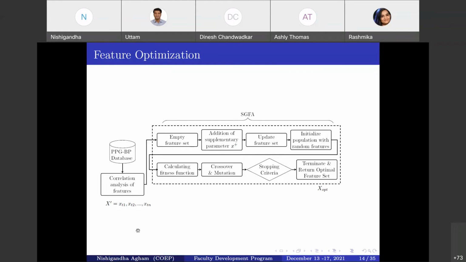Okay. Now, first we'll calculate the correlation analysis of all the features towards the BP. Now, what happens? This proposed method starts with an empty set, and then adds a supplementary parameter, X positive, to the current feature set. Okay. Now, update the next feature subset until the termination criterion is found. X positive is the feature that maximizes our criteria function, or we can say that is the feature associated with the regression performance.